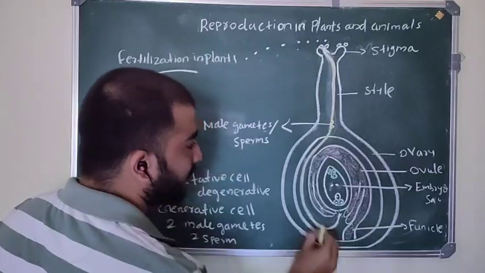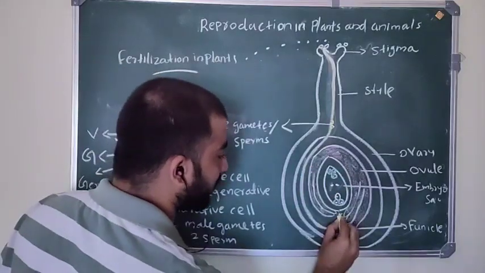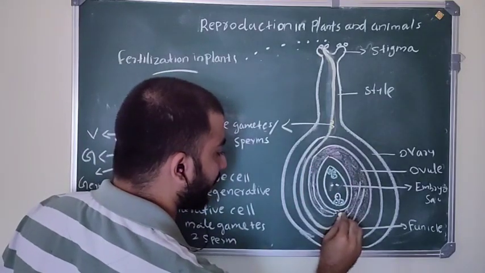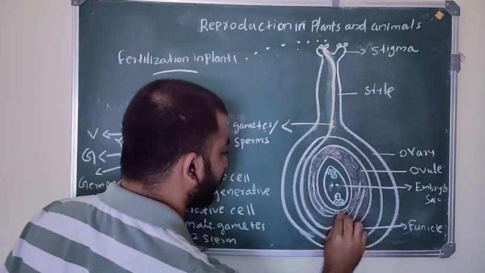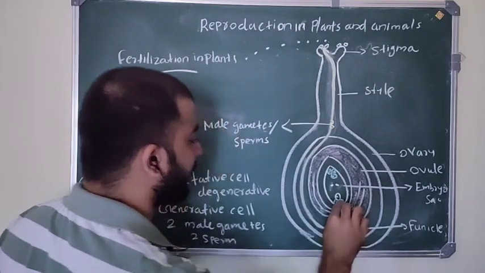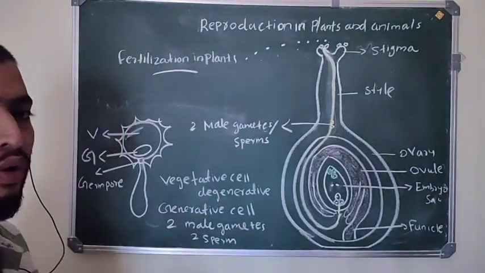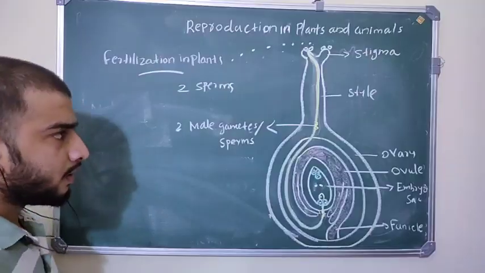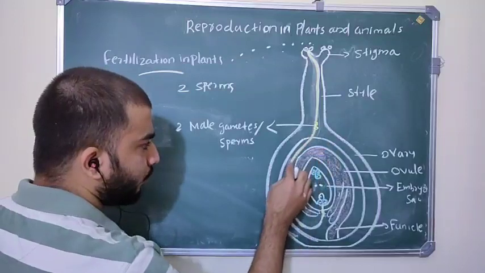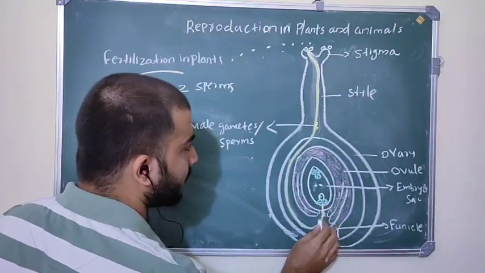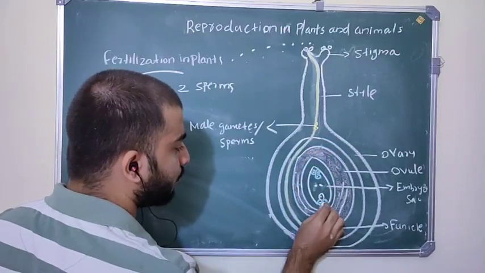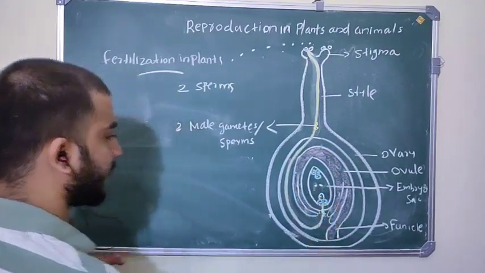This pollen tube with the two male gametes bursts the ovule at the micropylar end, enters through the nucellus, and finally reaches the embryo sac. The tip of this pollen tube bursts into the ovule and releases two male gametes, or two sperms, into this embryo sac.